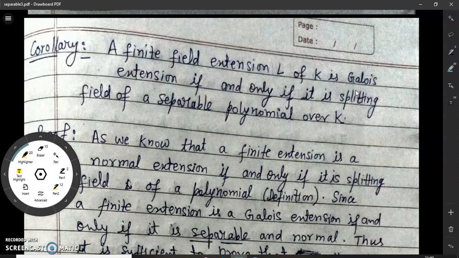So let us remember the previous results. Just remember the definition of normal extension. As we know, a finite extension is a normal extension if and only if it is a splitting field of a polynomial. This result follows from the definition of normal extension.